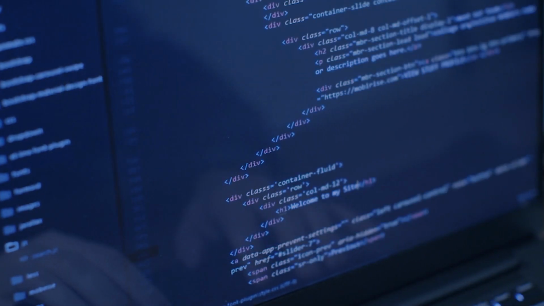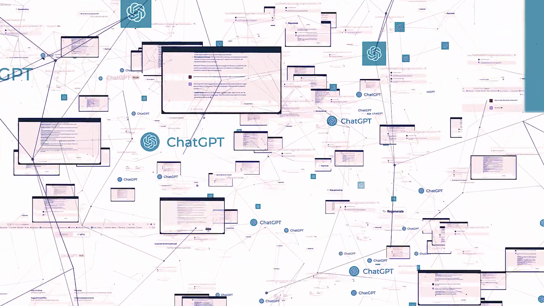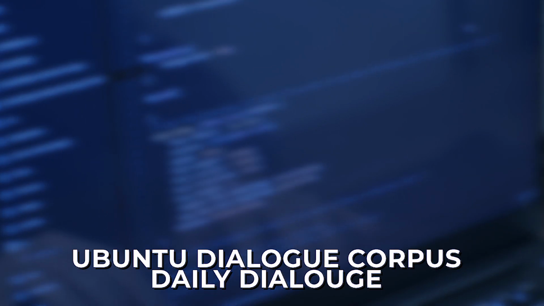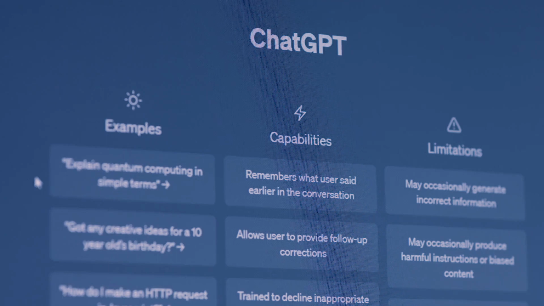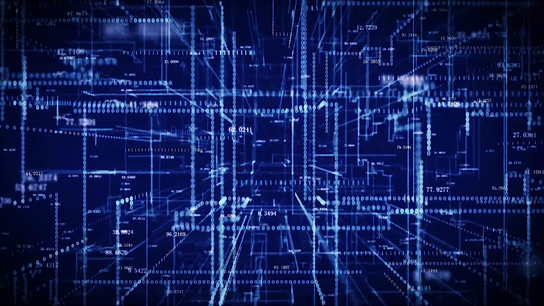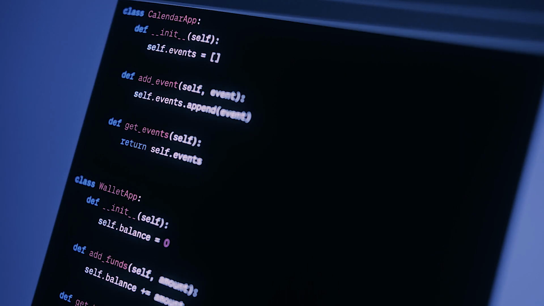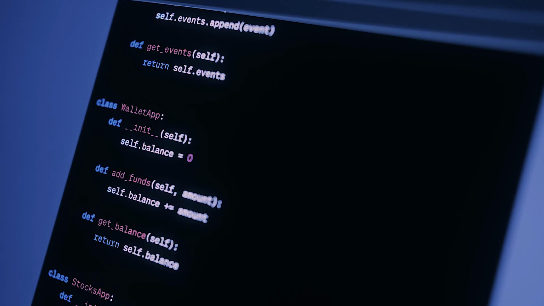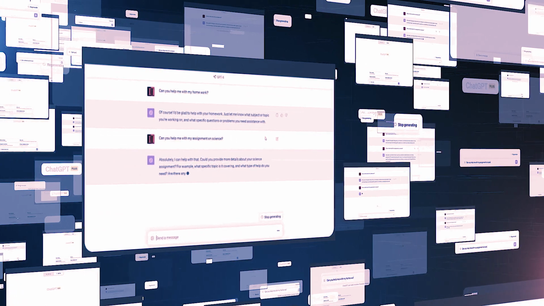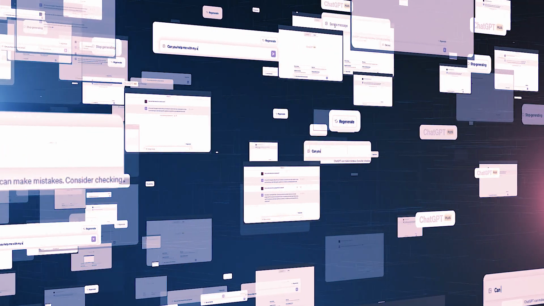In addition to Persona Chat, various other conversational datasets contribute to ChatGPT's fine-tuning, including the Cornell Movie Dialogues Corpus, Ubuntu Dialogue Corpus, and Daily Dialogue. ChatGPT's training also involves exposure to extensive unstructured internet data, encompassing websites, books, and various textual sources. This broad exposure equips ChatGPT with a broader understanding of language structure and patterns, which can then be fine-tuned for specific tasks such as dialogue management and sentiment analysis.